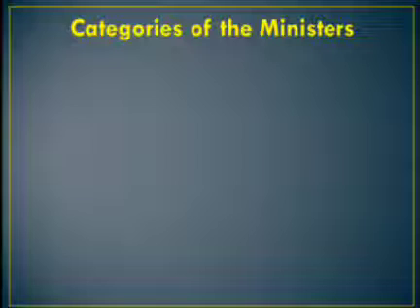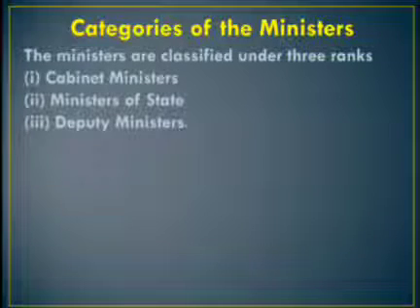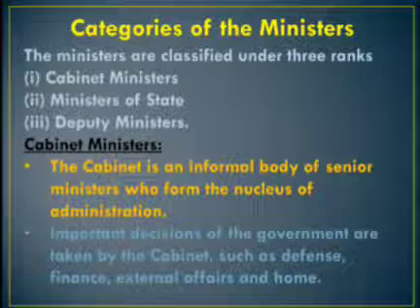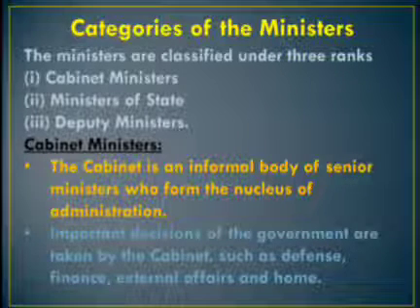How are the ministers categorized? The ministers can be classified under three ranks: Cabinet Minister, Minister of State, Deputy Minister. So, the number of members of the Council of Ministers is not specified in the constitution. The ministers are classified under three ranks. What are they? Cabinet Minister, Minister of State, Deputy Minister.